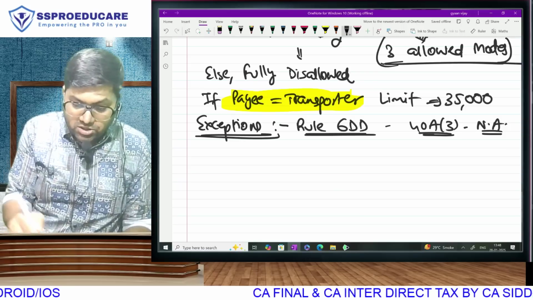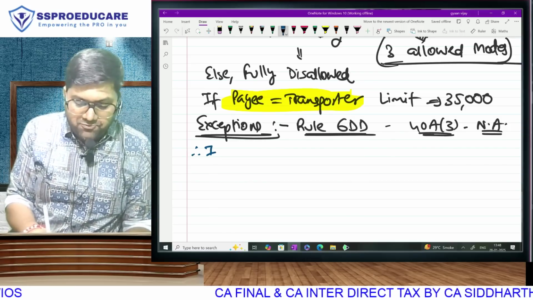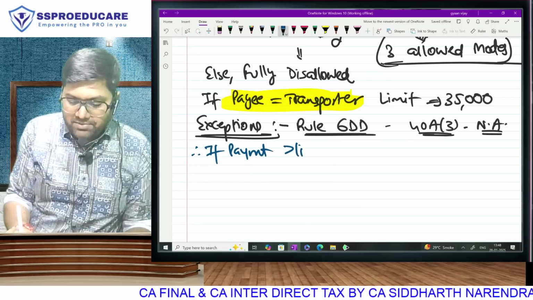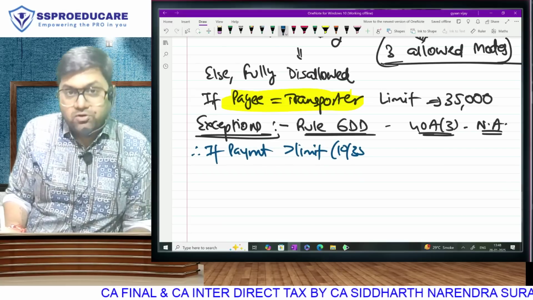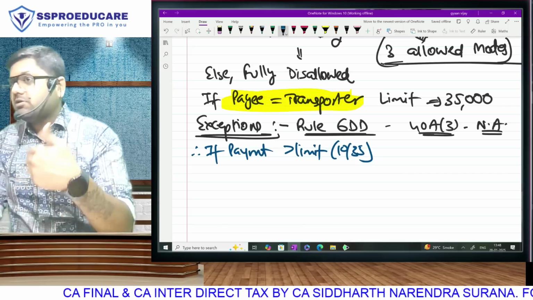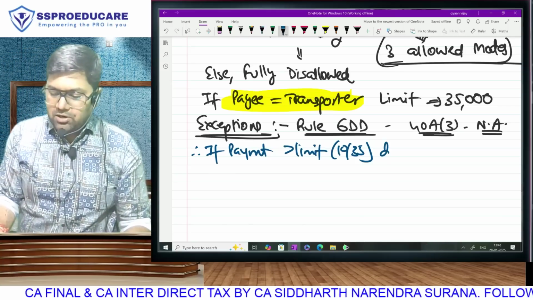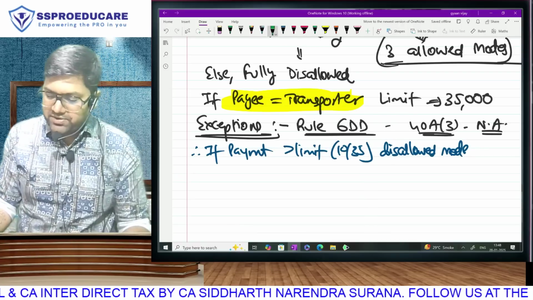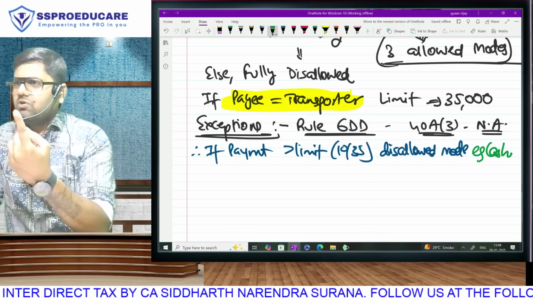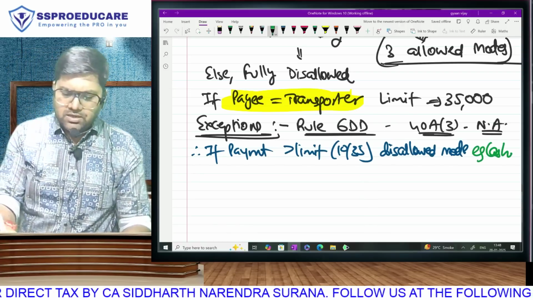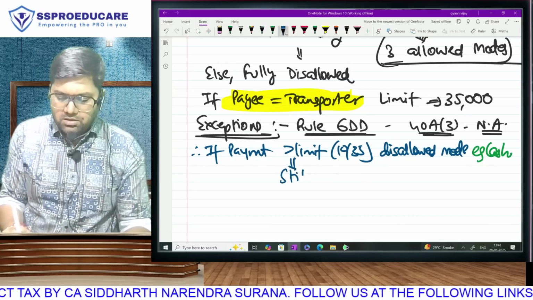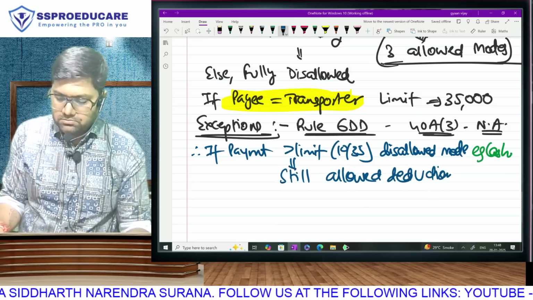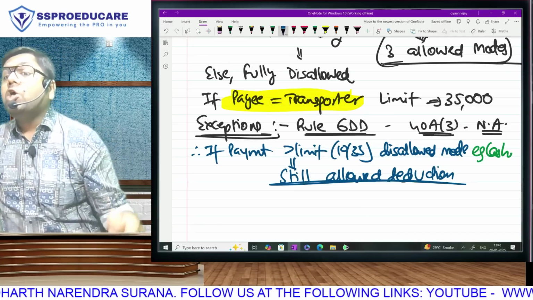Which means, what is the summary or conclusion? Therefore, in the following cases, if you make payment more than the limit, which can be 10 or 35 as applicable. We know two types of limits are there. Normal payment 10,000, transporter payment 35,000. You have made the payment in a disallowed mode. Example of disallowed mode: cash. Only three are allowed, no? Account payee cheque, account payee draft, electronic mode. Still, you will get your deduction. The expense will not be disallowed.